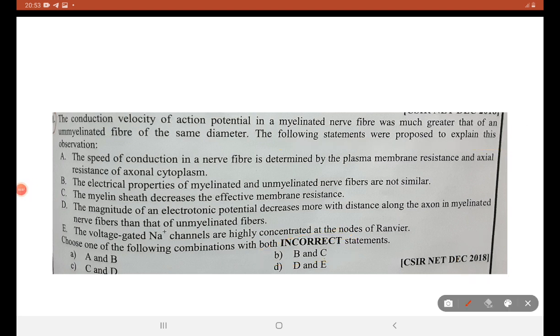Myelin sheath decreases effective membrane resistance. So we are going to find what are the correct statements. B is a correct statement because electrical properties of myelinated and non-myelinated fibers are not similar. So B cannot be an answer. Speed of conduction of nerve fiber is determined by plasma membrane resistance and axial resistance of axonal cytoplasm. This is a wrong statement.